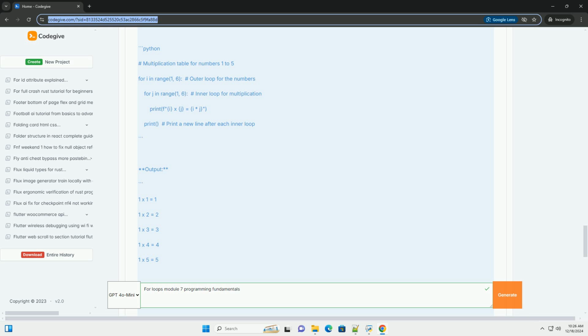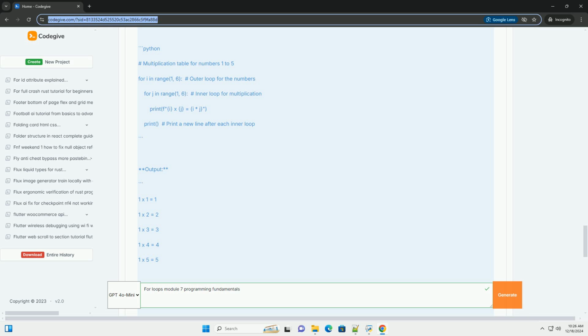Output: 1x1 = 1. 1x2 = 2. 1x3 = 3. 1x4 = 4. 1x5 = 5. 2x1 = 2. 2x2 = 4. 2x3 = 6. 2x4 = 8. 2x5 = 10. 3x1 = 3.